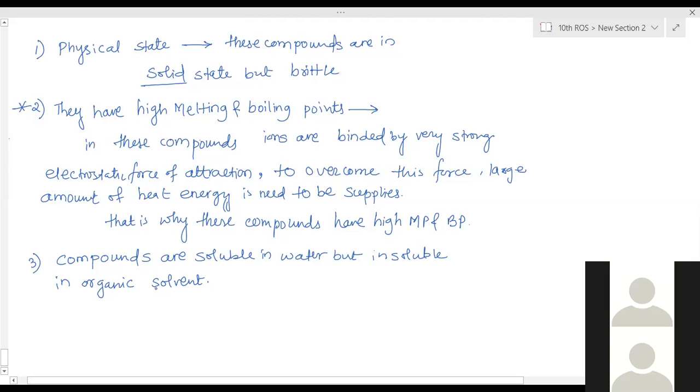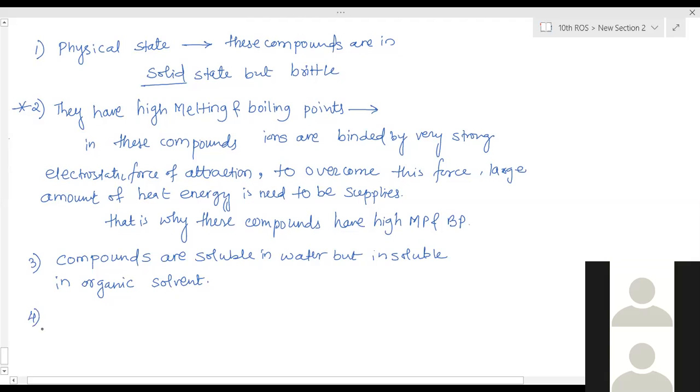If we try dissolving common salt in vinegar, it won't dissolve. Dissolution is not possible in vinegar. Vinegar is an organic solvent. Kerosene is an organic solvent. Vegetable oil is an organic solvent. So salt won't dissolve in oil, but easily dissolves in water.